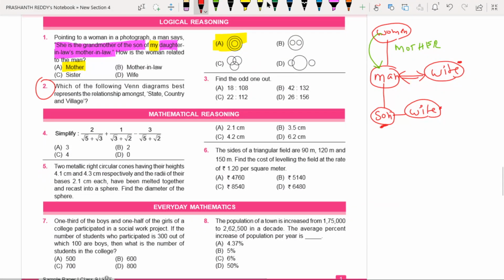Now, this is question number 3. Now, we are going to focus on the third question. It asks to find the odd one out. Odd one out means among the given 4 options, 3 are of one kind, and the other must be something different. You have to identify that. That is the meaning of odd one out.